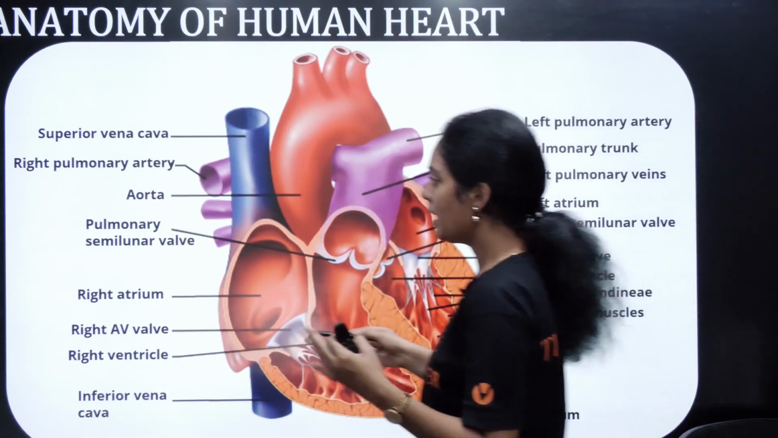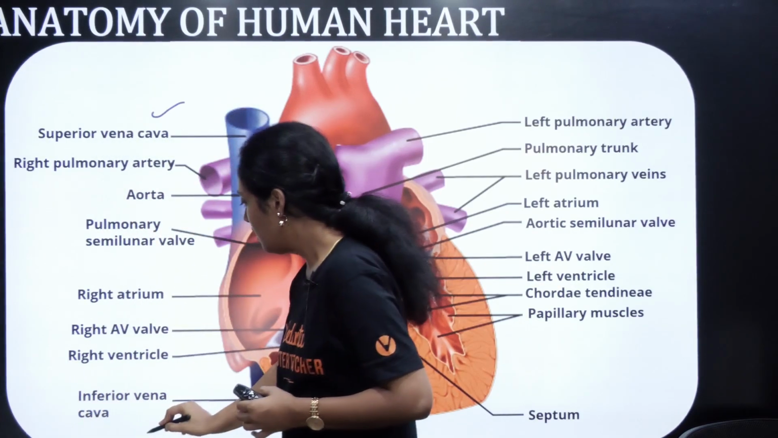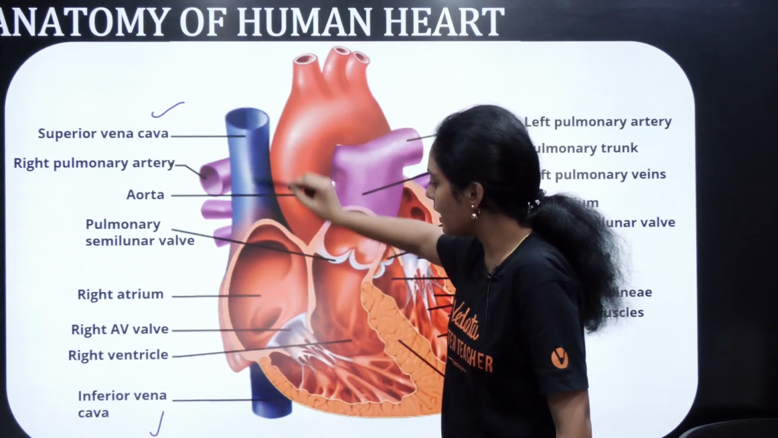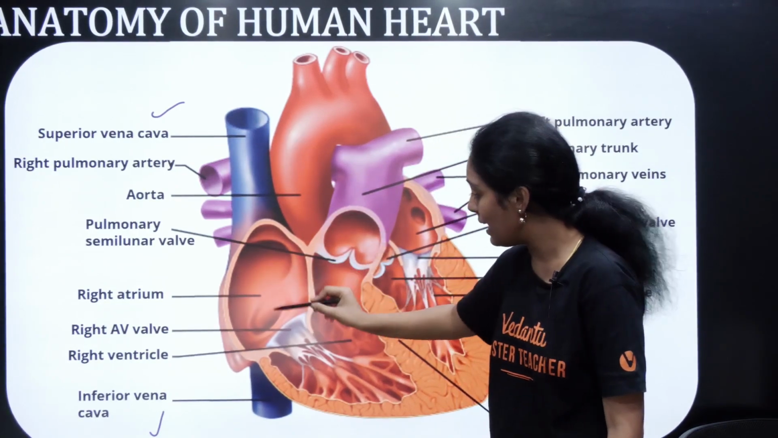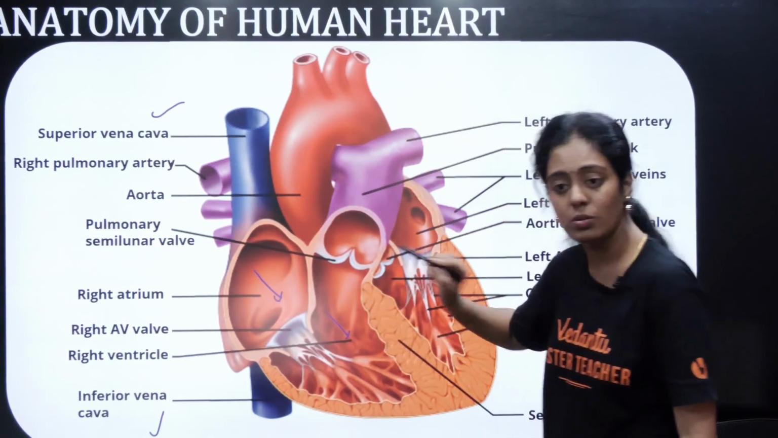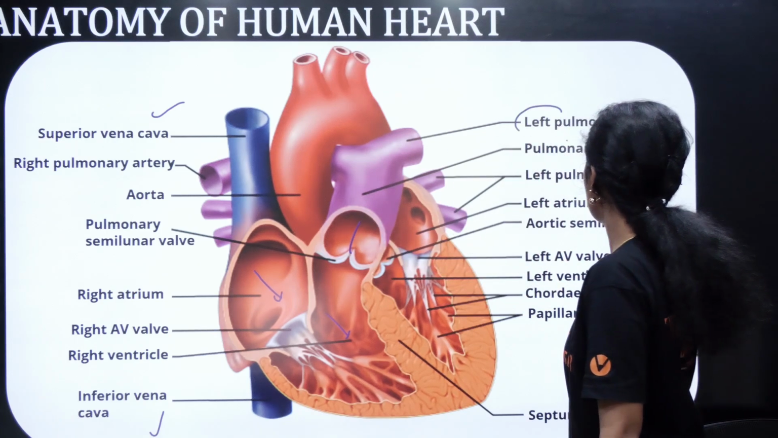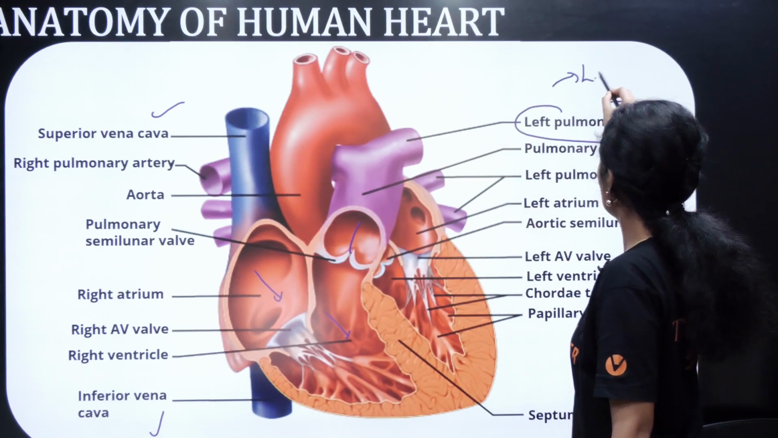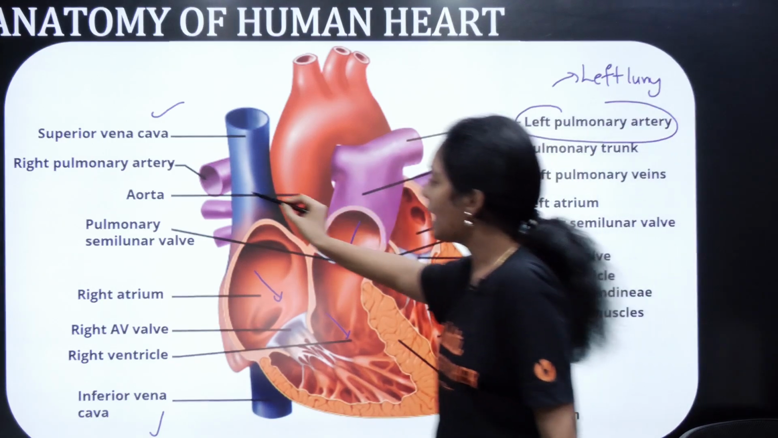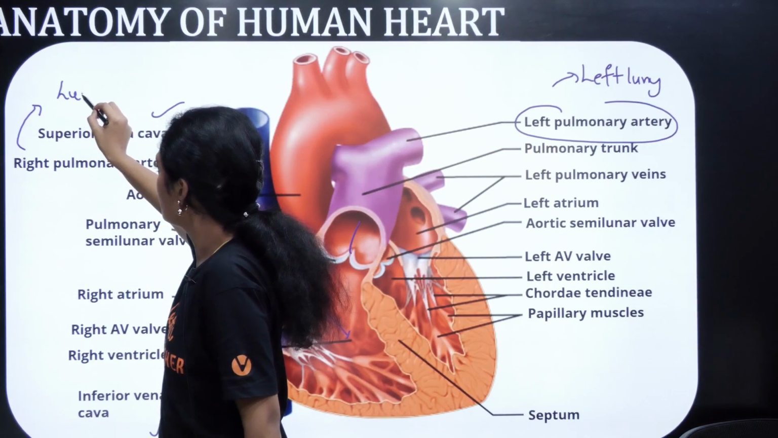This is the entire structure of your heart. Okay, already studied. You have your superior vena cava, you have inferior vena cava. Always start in one order. Then your superior and inferior vena cava will pump the blood into the right atrium. From the right atrium it goes into the right ventricle. From the right ventricle it goes to the left pulmonary artery. This will be carried to the left lung. Correct? Similarly you have your right pulmonary artery. It will be carried to the right lung.